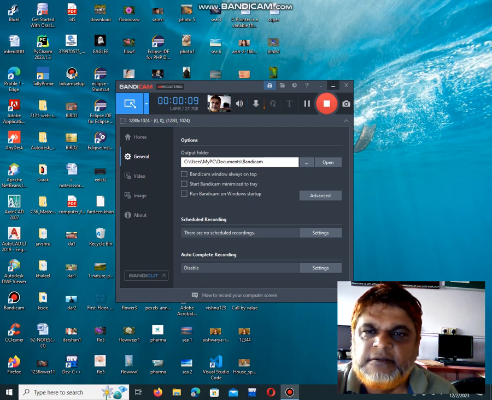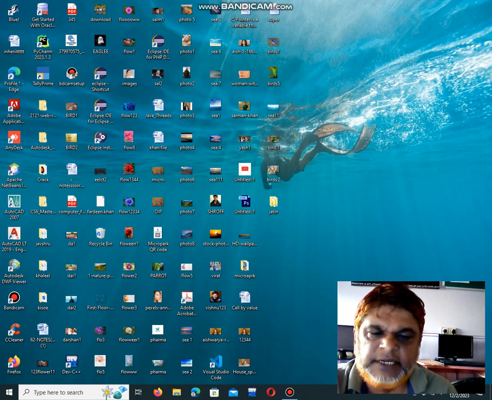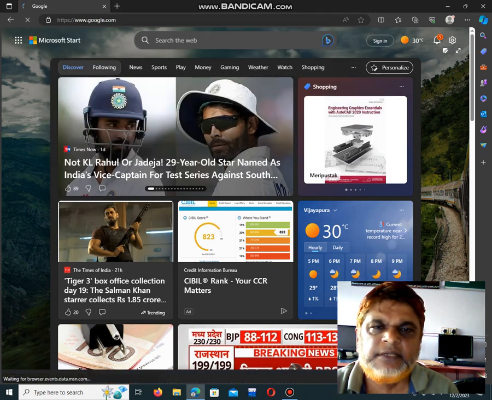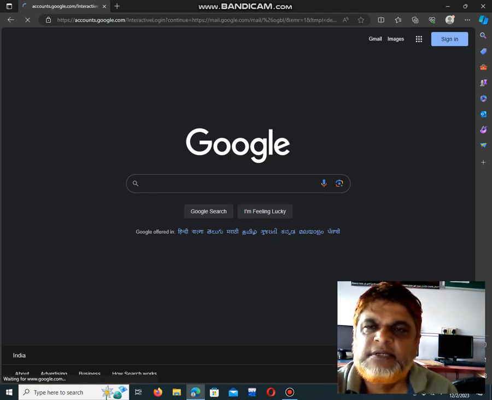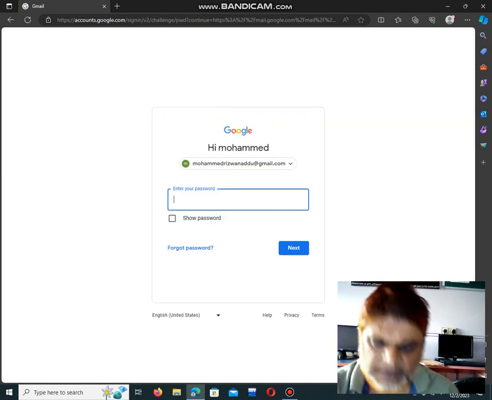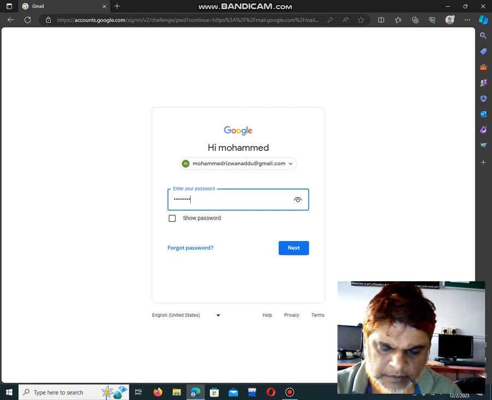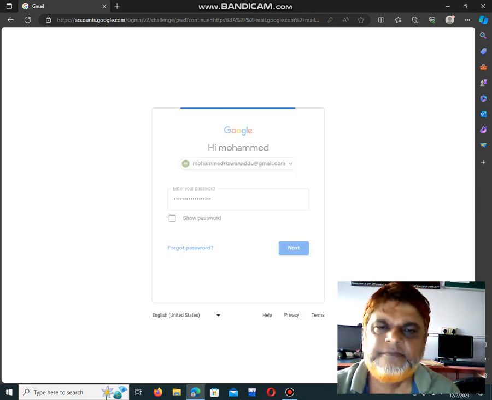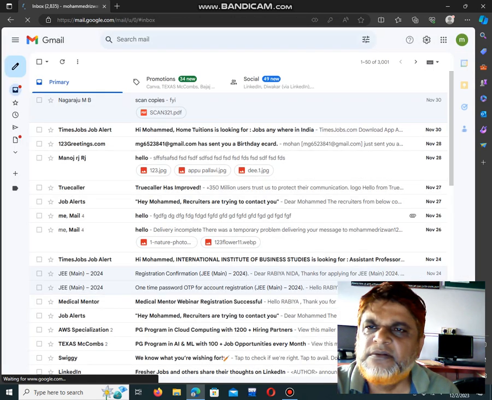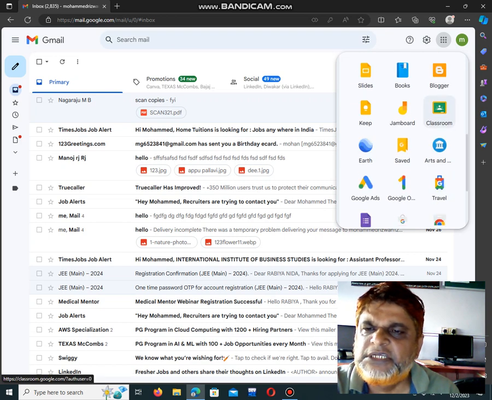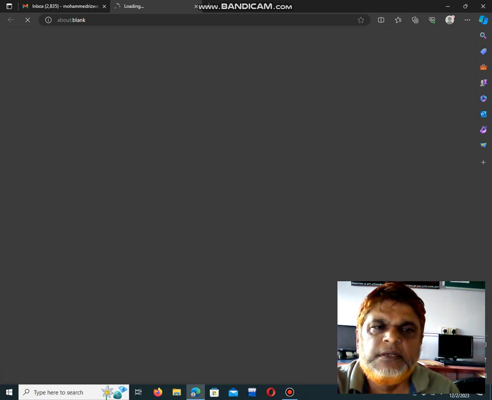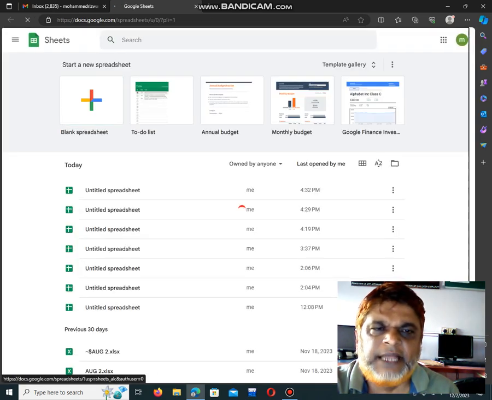First, if you want to go to Google Sheets, you have to go to your email ID. I will go to Microsoft Edge, then go to google.com, then go to Gmail and open my email ID. Then you go to the Google apps, and you have an option called Sheets. Go to Google Sheets, then go to blank spreadsheet.